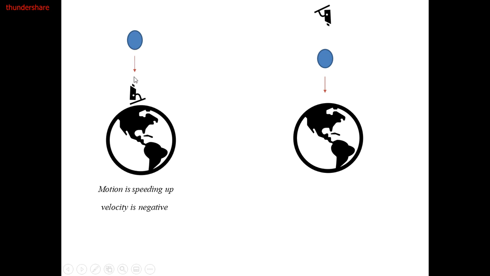The pole is moving downward and the observer is looking upward, so velocity is negative. But motion is speeding up, so acceleration, which is gravity, will be negative. And if we consider the reference or the observer in the sky as the satellite, it will be in the same direction of the pole, so velocity will be positive and acceleration is positive.